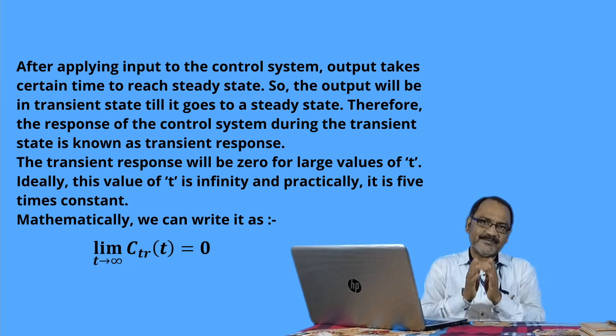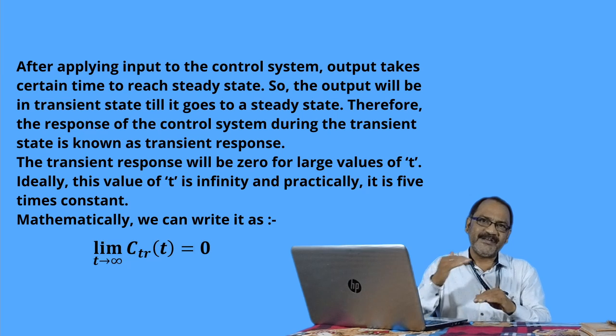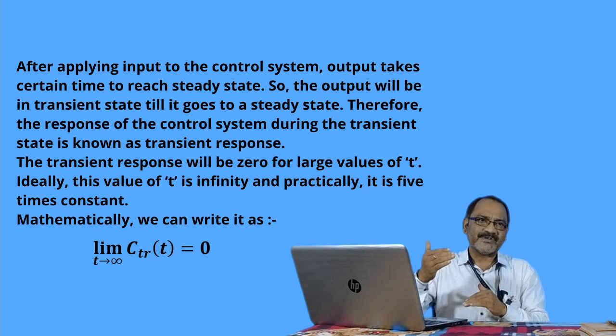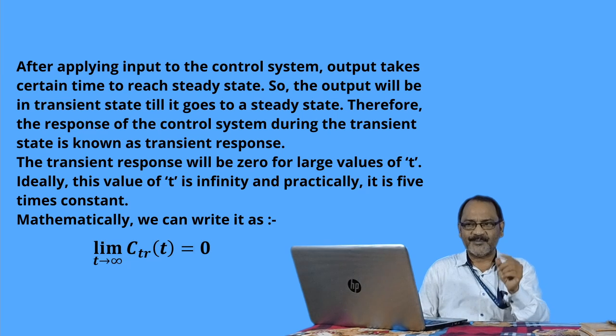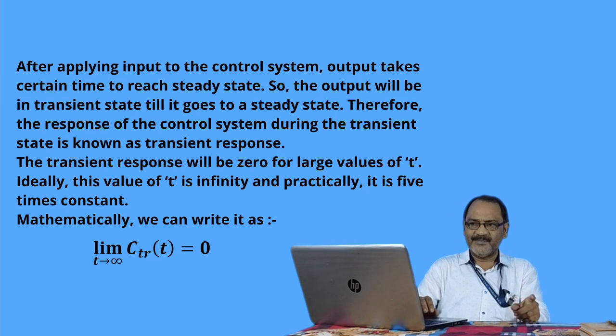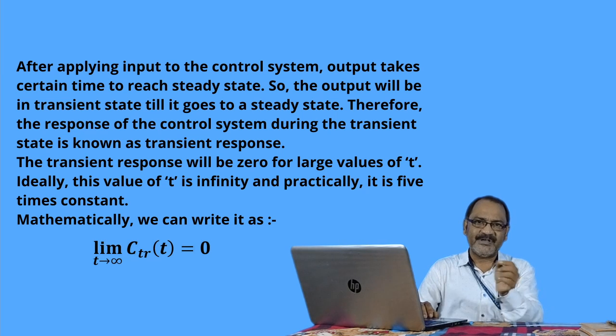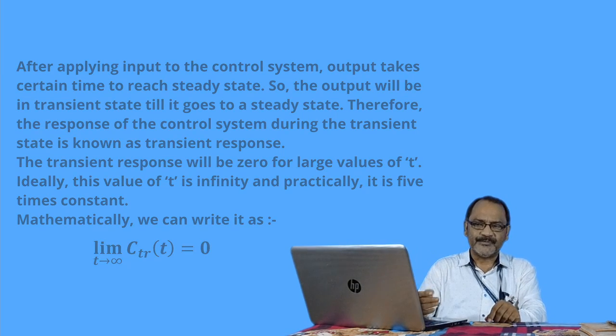Because whenever we take a steady state, we mean the desired output or the constant part. So whenever the transient part reaches 98% or 102%, that is plus or minus 2% of the desired output, in that case we can say the response reaches its steady state response. So mathematically we can write that the limit of c_tr(t) as t approaches infinity gives you 0.